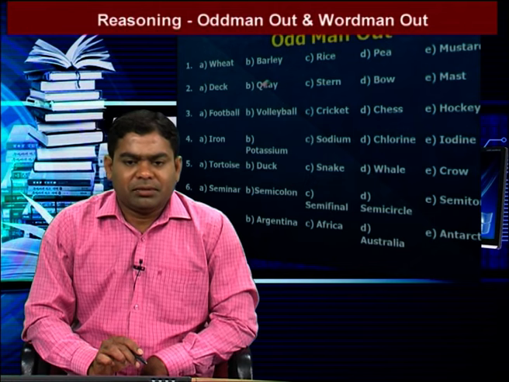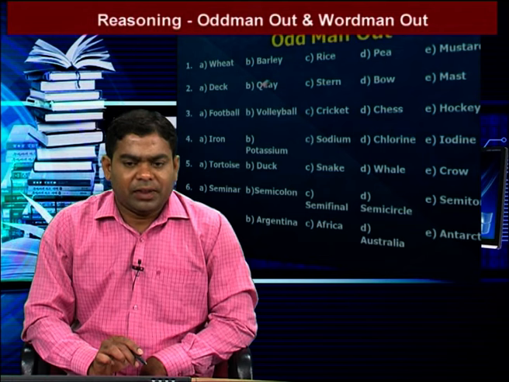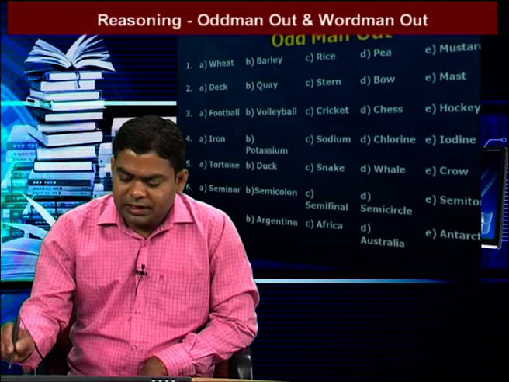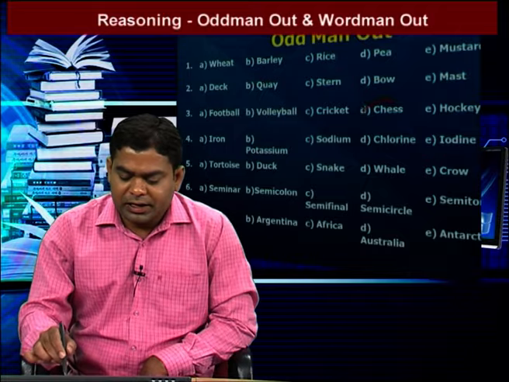We go to the next question: football, volleyball, cricket, chess, hockey. In our question, all the words belong to sports. But among these five sports, football, volleyball, cricket and hockey are outdoor games. Here chess is the different one, because chess is an indoor game. So the answer is chess, that means option D is our answer.